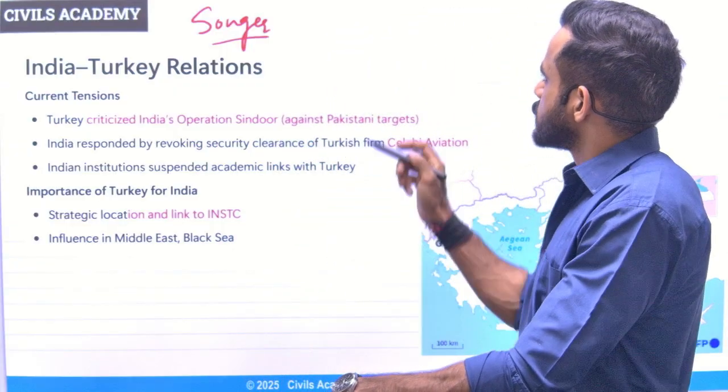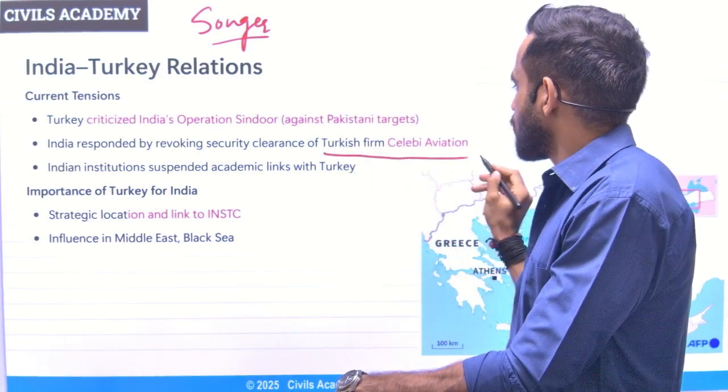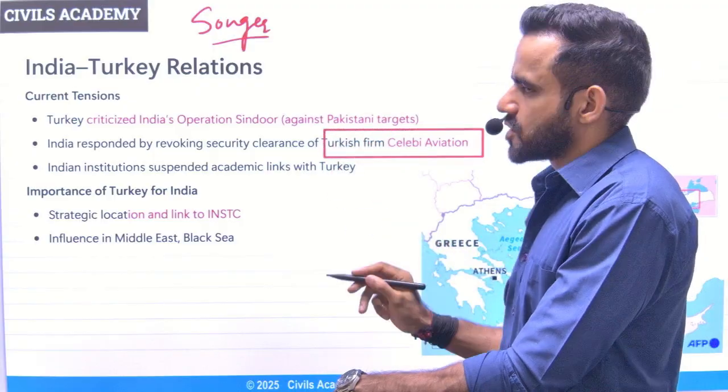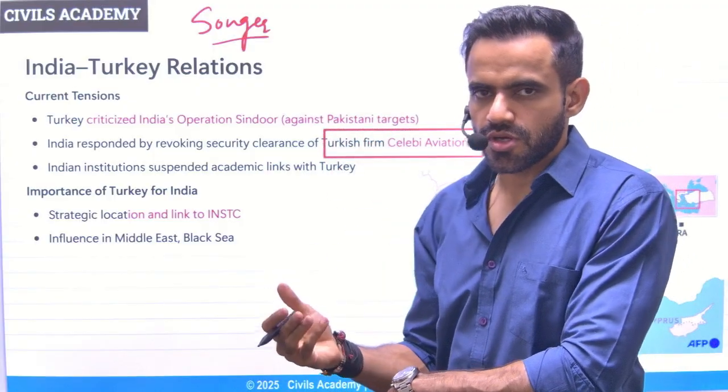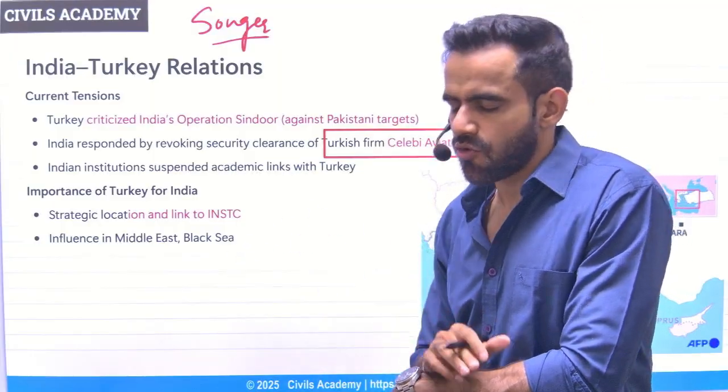So that's why there is a problem. In response to that, India also took some action against various companies associated with Turkey. For example, Indian authorities have cancelled the security clearance of a Turkish firm, Celebi Aviation. This provided ground support to various airports. So basically, its security clearance was revoked.